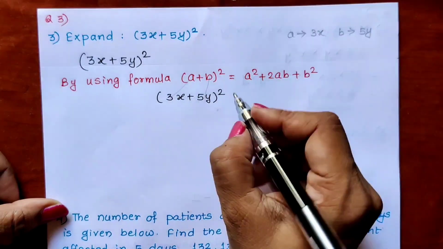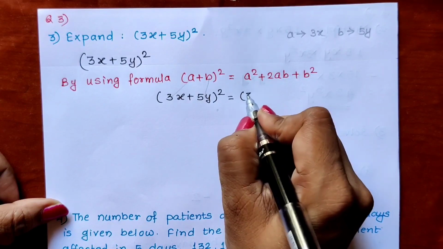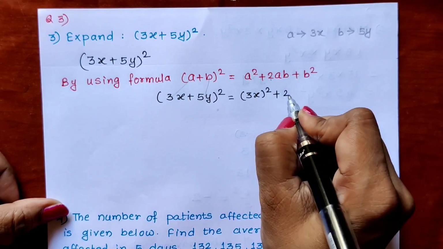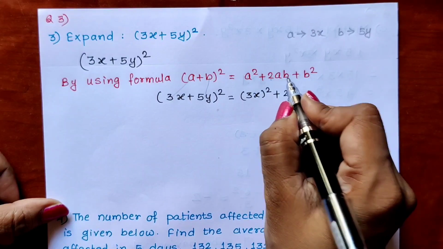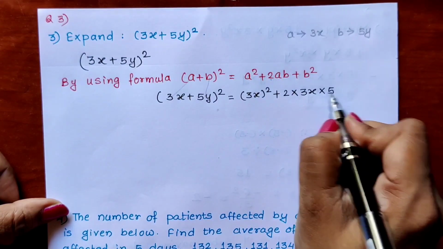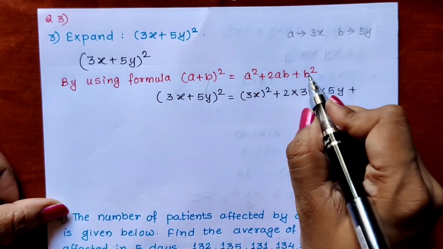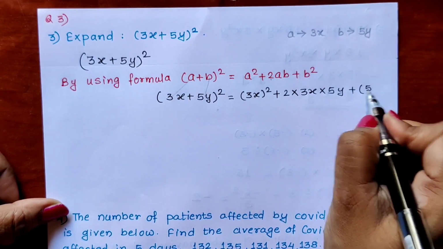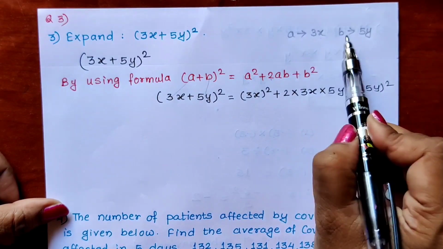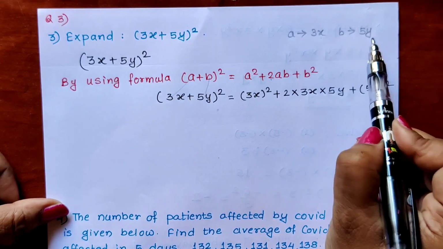We are applying the formula. So 3x whole square plus 2, as it is from the formula, multiplied by a, multiplied by b. A is 3x, b is 5y, plus b square, b is 5y, so 5y square.